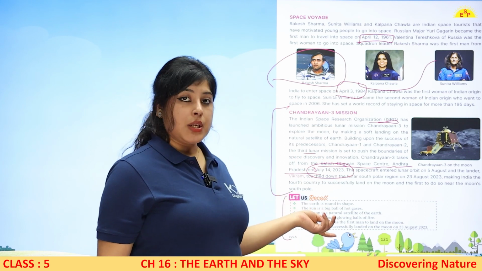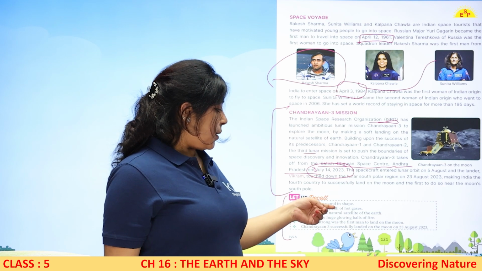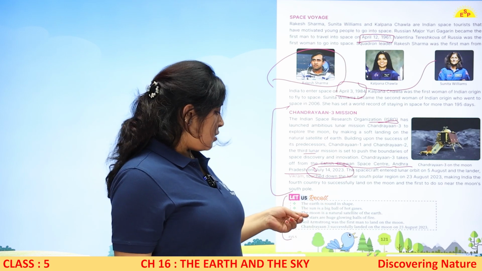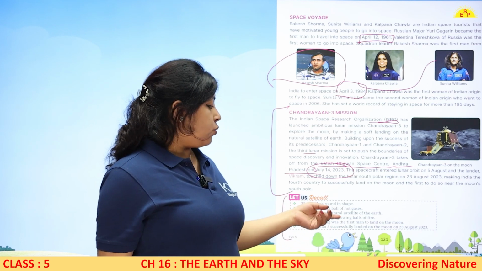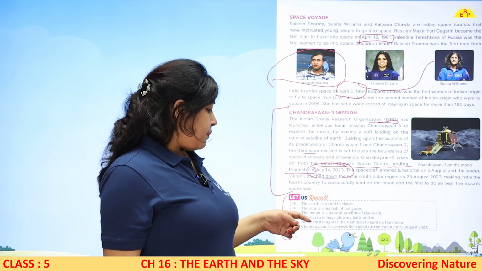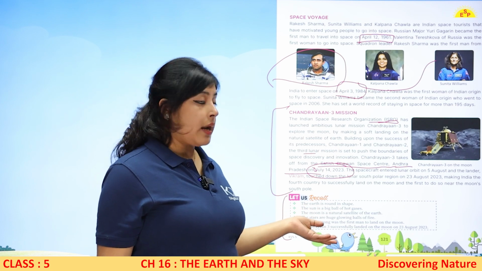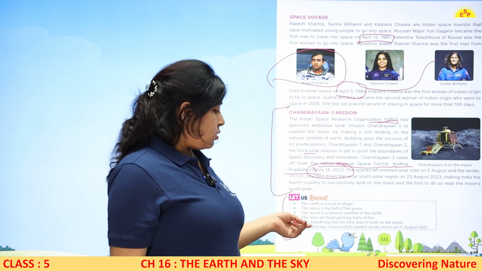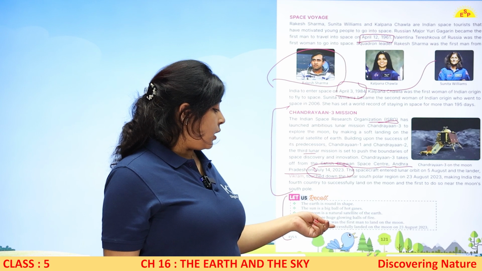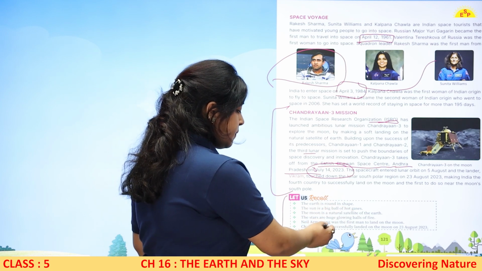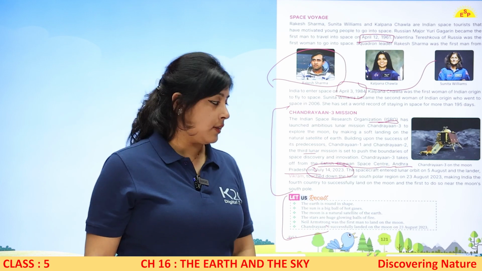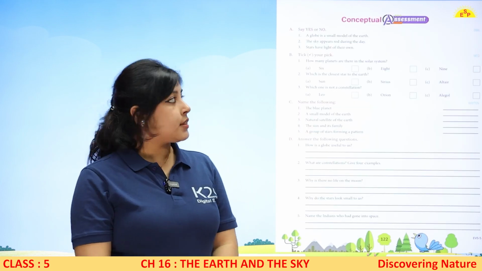The earth is round in shape. The sun is a big ball of hot gases. The moon is a natural satellite of the earth. The stars are huge glowing balls of fire. Neil Armstrong was the first man to land on the moon. Chandrayaan 3 successfully landed on the moon on 23 August 2023. Now, time for conceptual assessment.